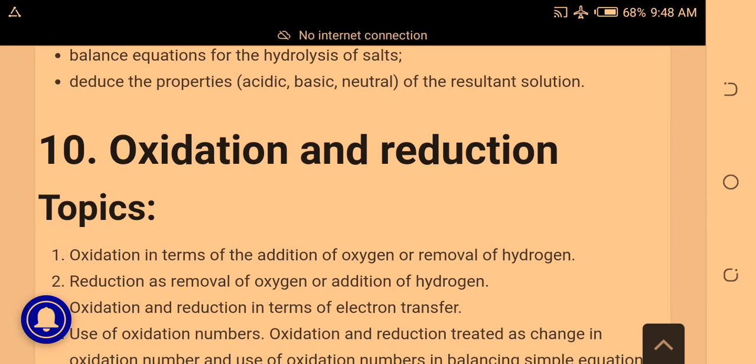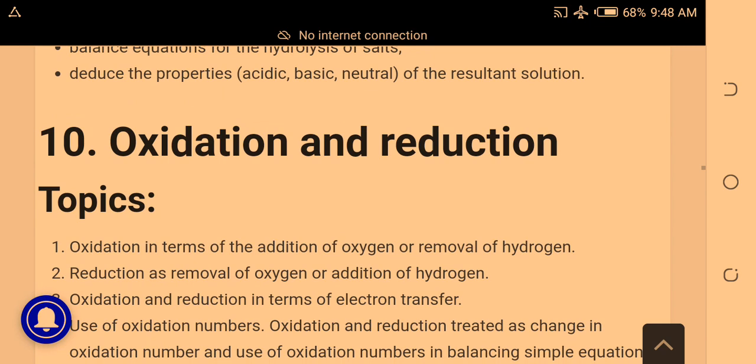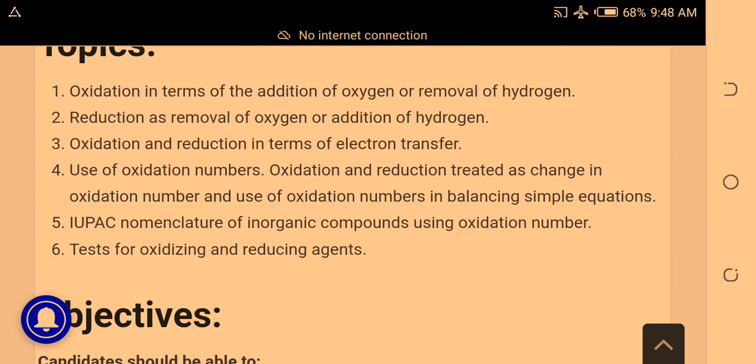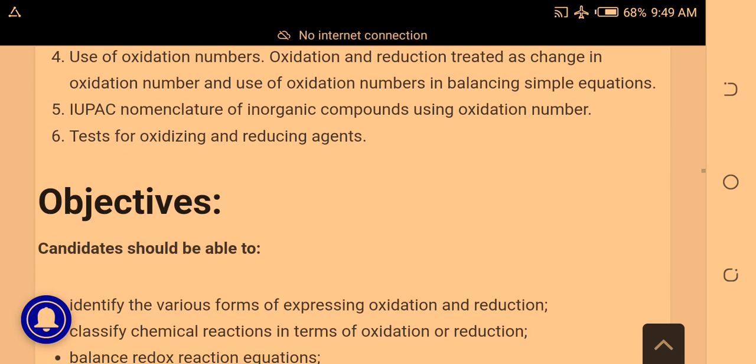The 10th topic is oxidation and reduction. Popular topic, you must know it. So the subtopics under them, remember to also study their calculations. Oxidation in terms of the addition of oxygen or removal of hydrogen. Reduction as removal of oxygen and addition of hydrogen. Oxidation and reduction in terms of electron transfer. Use of oxidation numbers. Oxidation and reduction treated as change in oxidation number. IUPAC nomenclature for inorganic compounds using oxidation number. Tests for oxidizing and reducing agents.